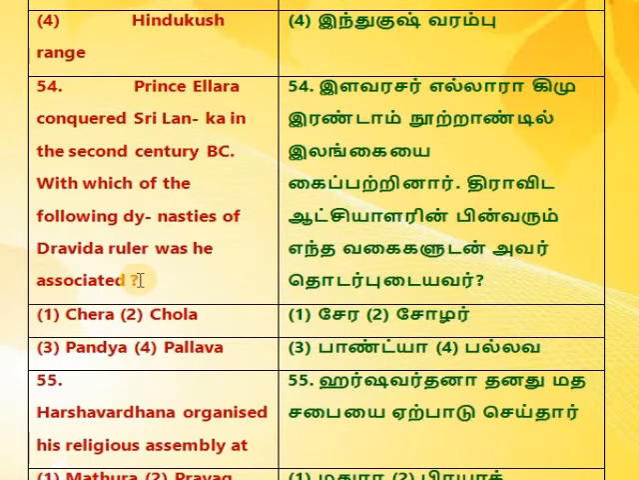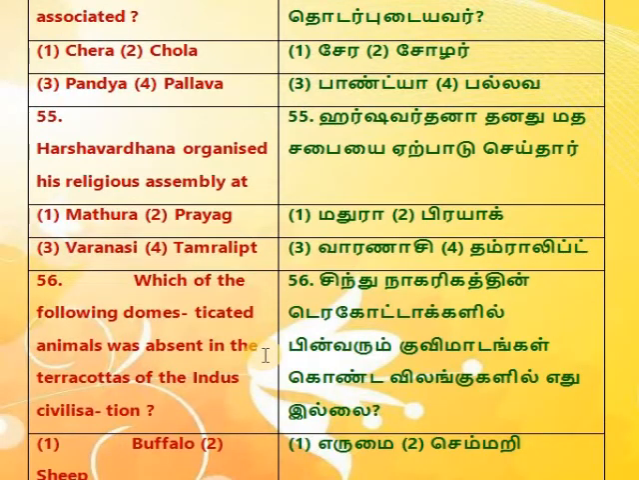54. Prince Elara conquered Sri Lanka in the 2nd century BC. With which of the following dynasties of Dravida rulers was he associated? 1. Chera, 2. Chola, 3. Pandya, 4. Pallava.